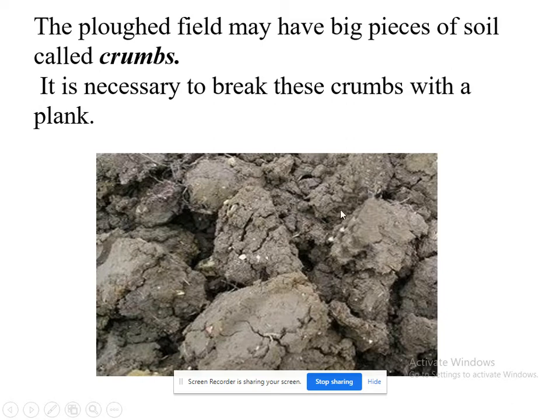So these crumbs are broken with the help of some devices. This harder mud we call crumbs, or the plowed field may have big pieces of soil. Big pieces of soil are called crumbs, and it is necessary to break them with a plank.